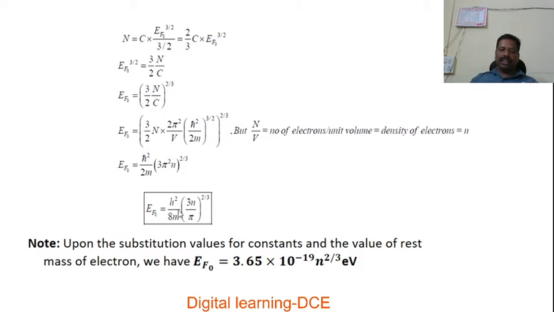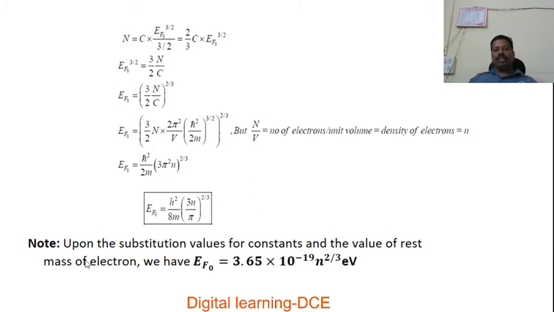Again, here h cross is nothing but h by 2 pi, so substitute h cross squared by h squared by 4 pi squared, and simplifying we get EF0 equal to h squared divided by 8m into (3n by pi) whole to the power of 2 by 3. This is the expression for Fermi energy at absolute 0 degrees Kelvin.